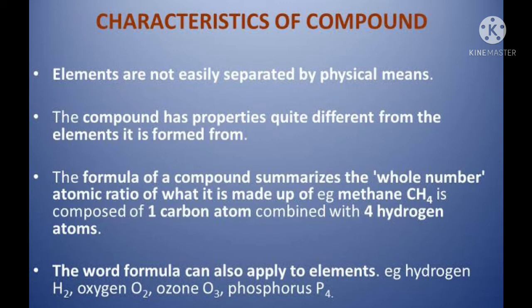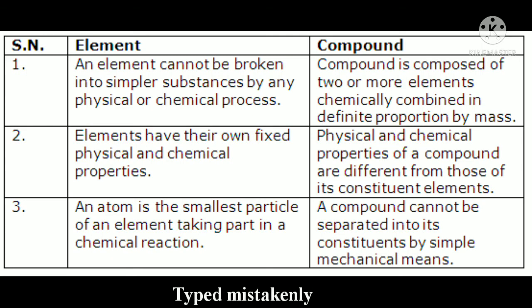And the fourth characteristic is that the word formula can also be applied to elements, such as hydrogen H2, oxygen O2, ozone O3 and phosphorus P4. So these are the characteristics of compounds. Next we will talk about the differences between elements and compounds.